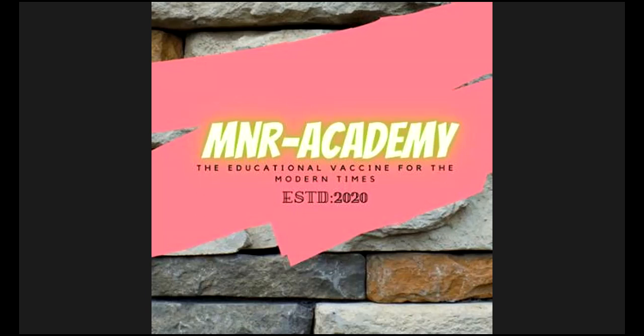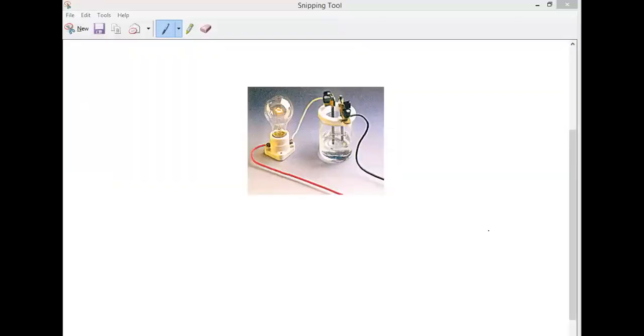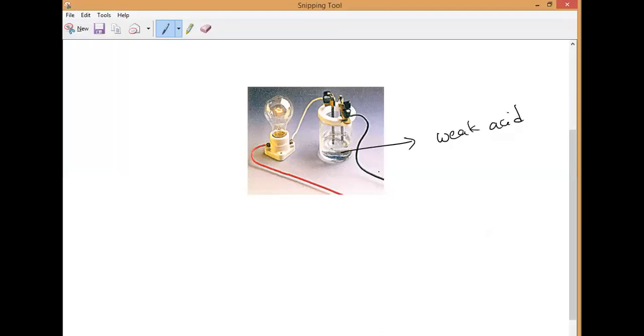So you can do this activity as your school subject enrichment activity also, to prove weak acids and strong acids. We can do this activity very simply, but please handle with care, all of you, because acids we have to handle very, very carefully. Now you can see here, I have taken a weak acid. So the concentration of H+ ions is low, so the electrical conductivity is low.